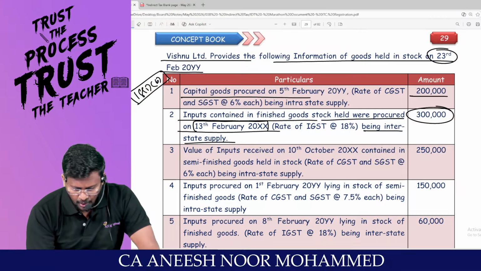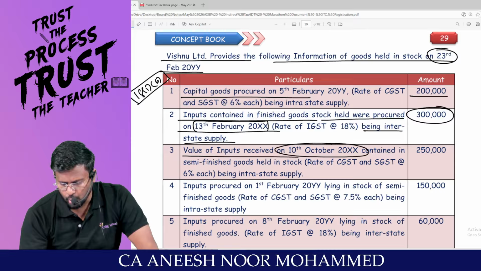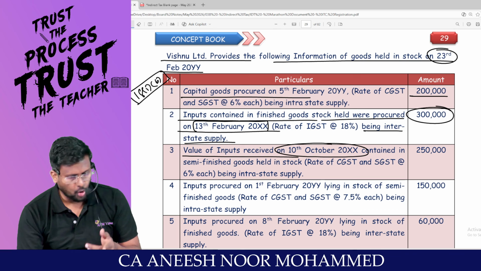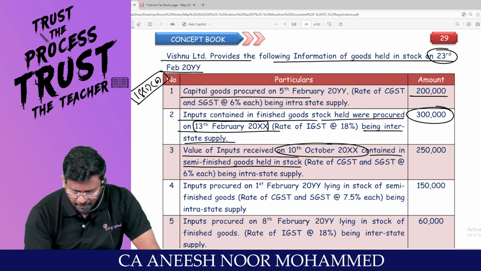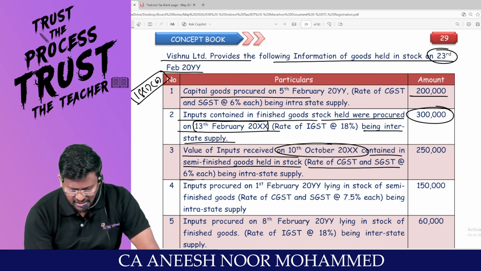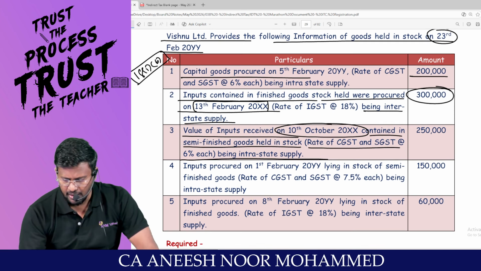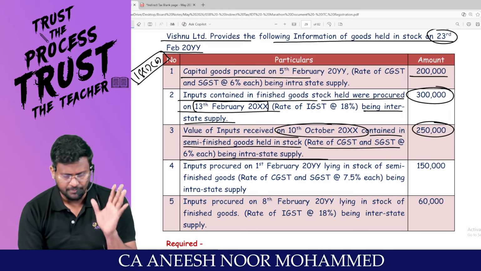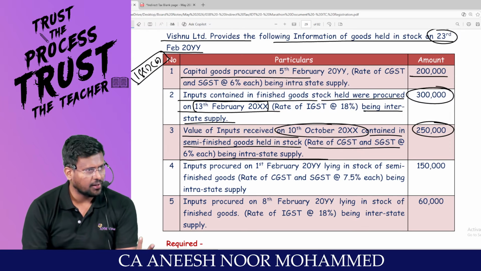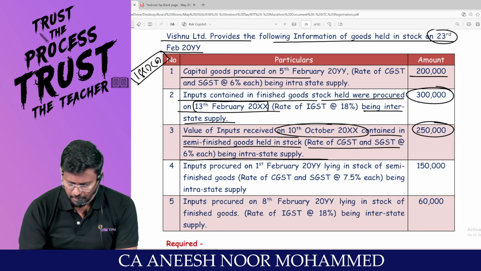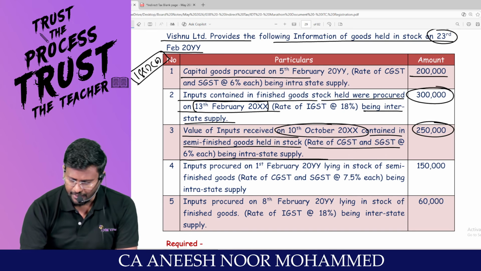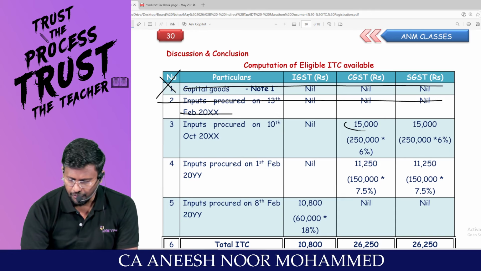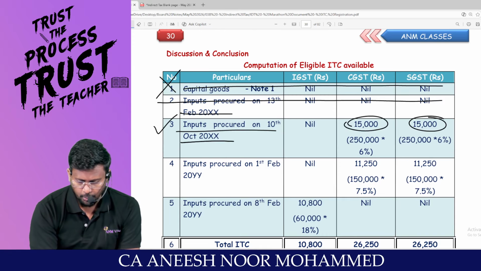Able to appreciate? Value of input received on 10th October. Our period is February, and this is October, contained in semi-finished goods held in stock. Rate of CGST and SGST 6% each being intra-state supply, 2,50,000. Is 10th October within 1 year? Yes, sir. So, my dear lovable students, yes, you are entitled to take ITC. 6% each, so 2,50,000 into 6% comes to 15,000 and 15,000.